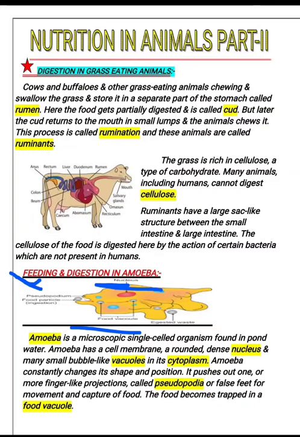Okay, waste and excess water are transported from here. Okay, so this is food vacuole, nucleus, pseudopodium, and the digested waste and the food particles. Okay, so this one is the diagrammatic form of amoeba.